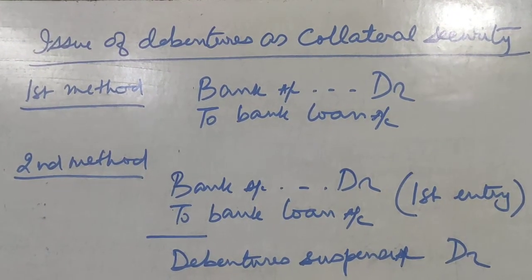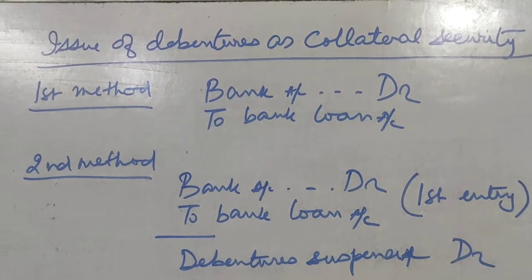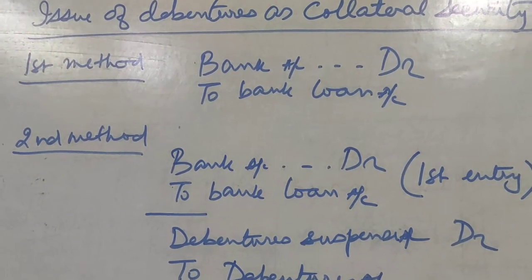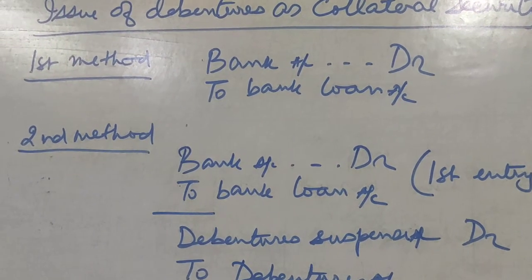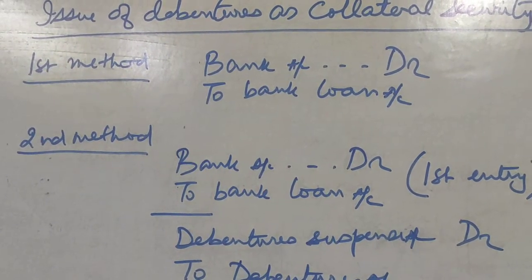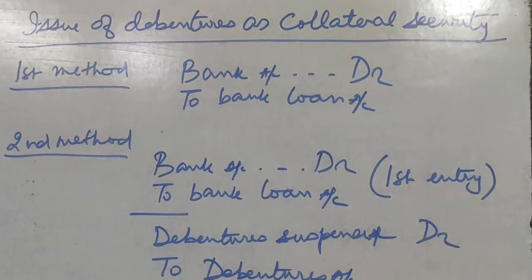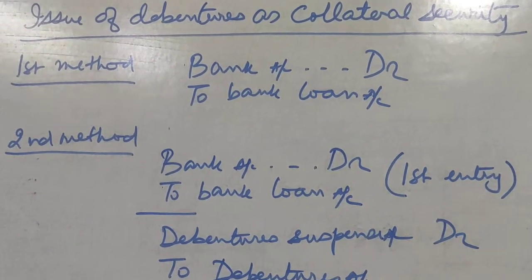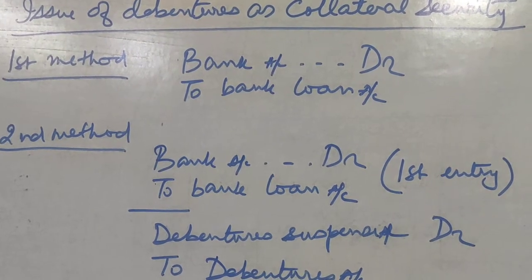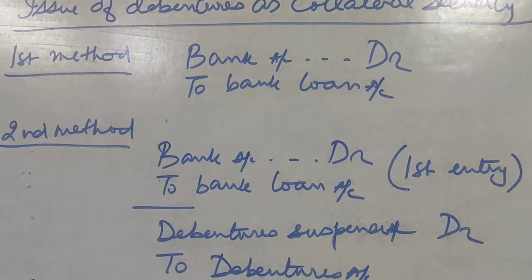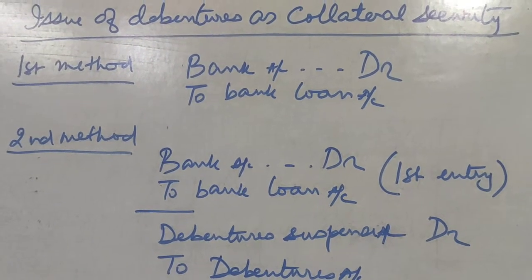Now, the company may be giving debentures as collateral or secondary security. But the bank or the financial institution will not become a debenture holder. Neither will they get the interest on the debentures; they will simply keep the debentures with themselves.